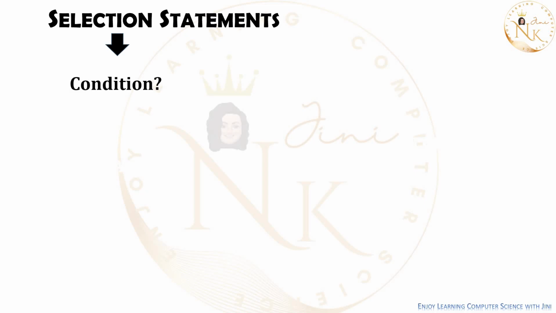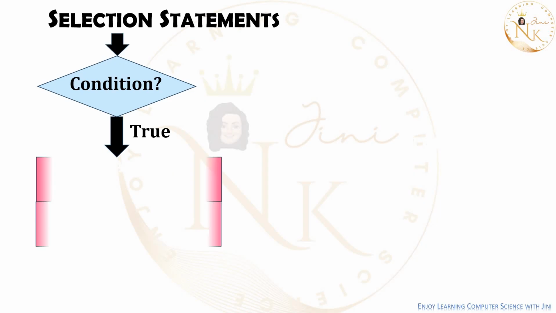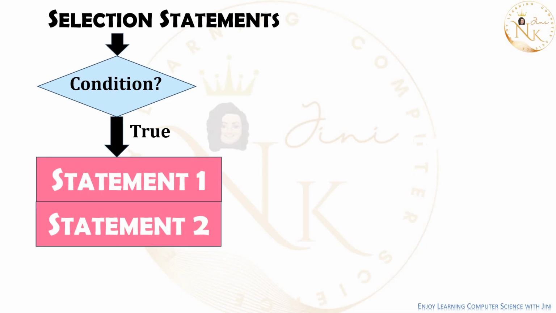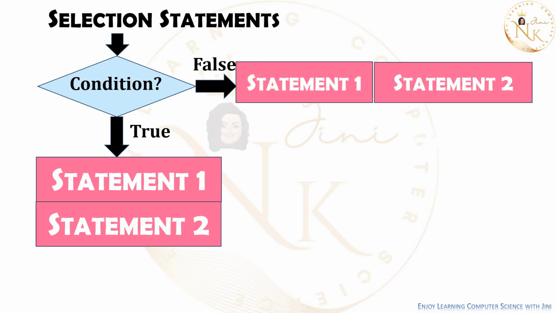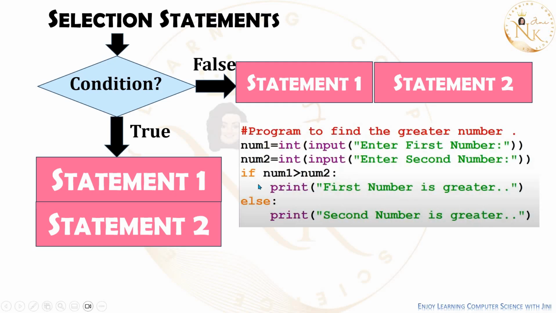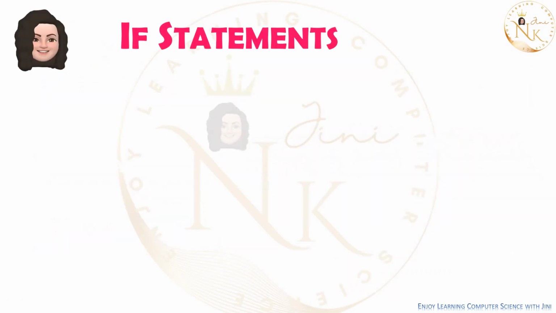Now selection statements. Selection statements normally give a condition. If the condition is true, a particular set of statements will get executed. If the condition is false, another set of statements will execute. Both sets of statements will never execute together. Based on the condition, which statements to be executed will be selected. You can see here num1, num2. If num1 is greater than num2, the first print statement will get executed. If the condition is not true, the else part will get executed. This is selection statement.